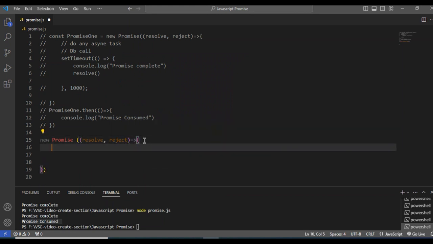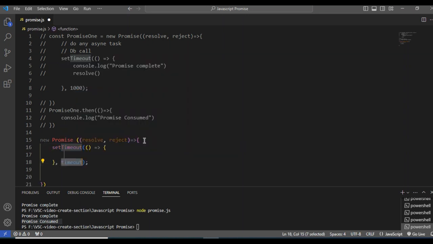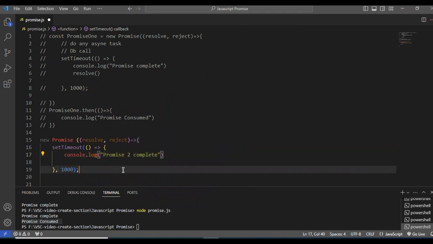Now I need to call the setTimeout function. Something will happen after 1 second. So what will happen? There needs to be a console log, which means the promise is complete.